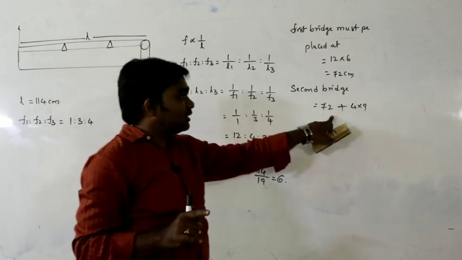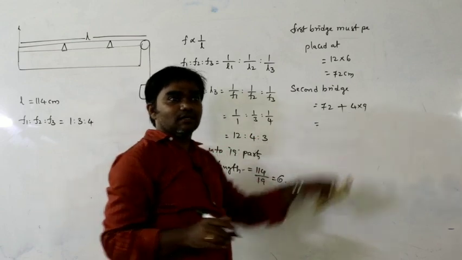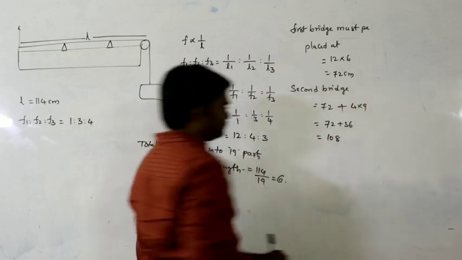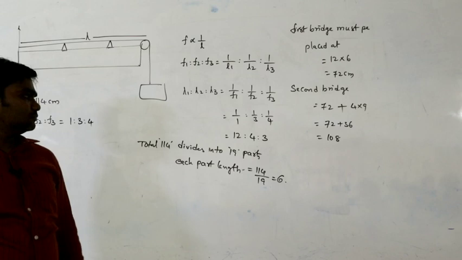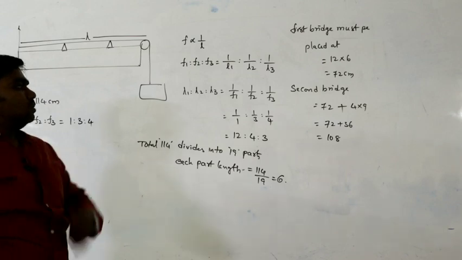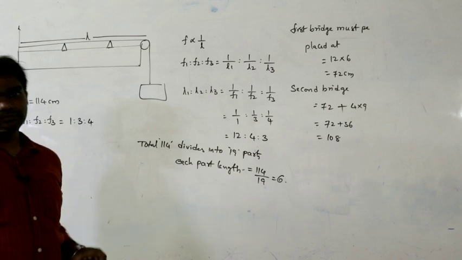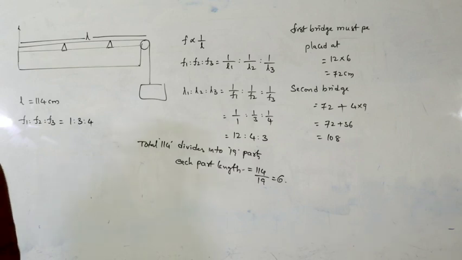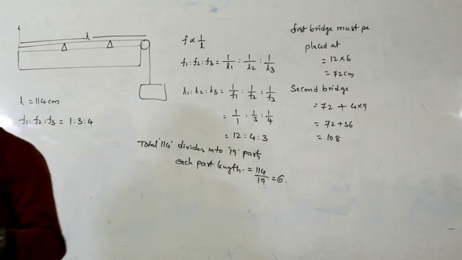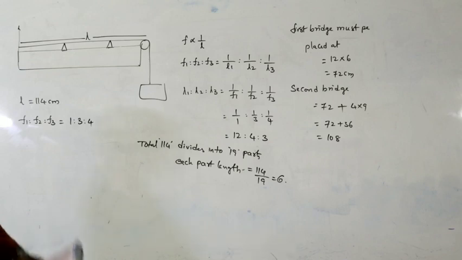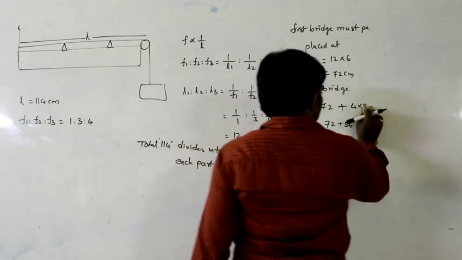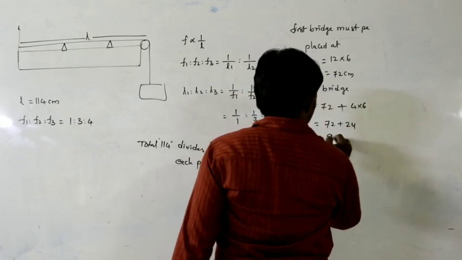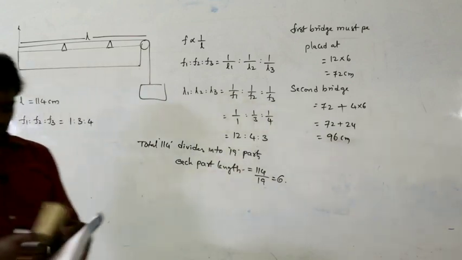First one is 72, next one is 72 plus 36, how much? 108. Sorry, 4 into 6. 72 plus 24, how much? 96 centimeters. The second bridge must be placed at a distance of 96 centimeters.